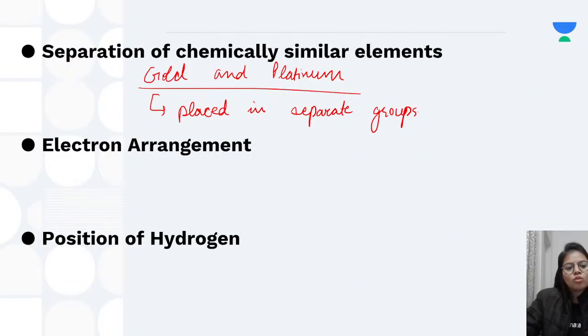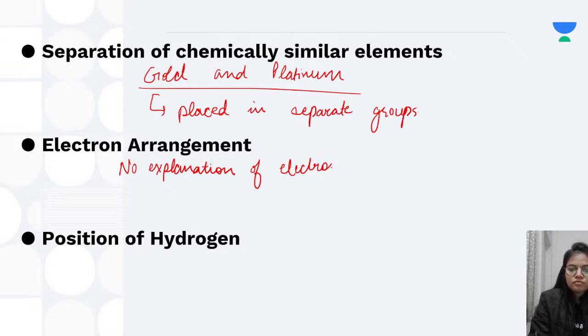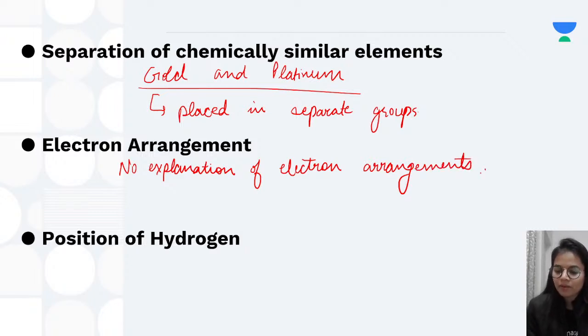Next is electron arrangement. In Mendeleev's periodic table, there was no explanation for the electron arrangement of elements. Now how are electrons arranged in the atom, in the elements? There was no information about that.